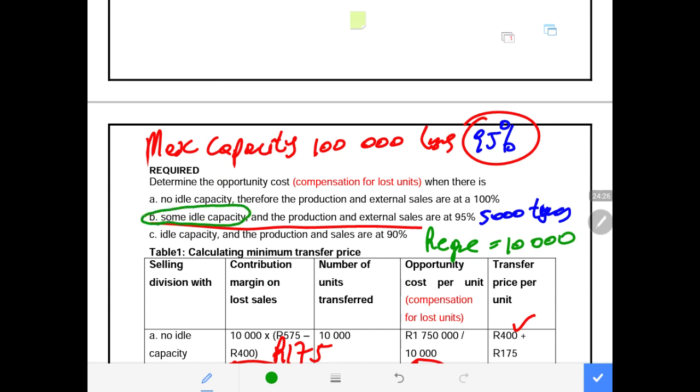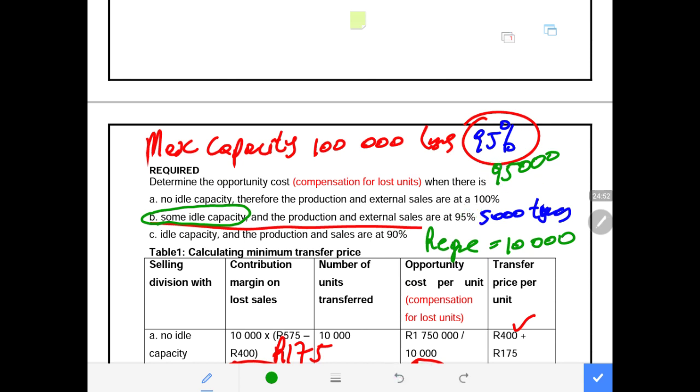So now how do we deal with this scenario? The tubeless tire division, which sells 95,000, now has to compromise some of their units that used to be sold externally and transfer 5,000 of them internally. Remember, they are operating at 95%.